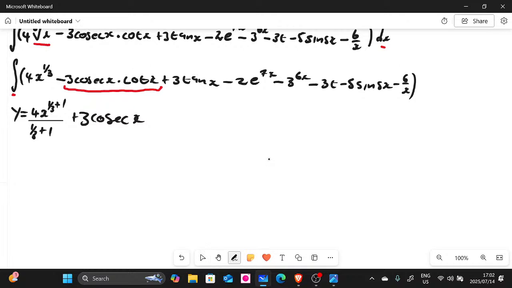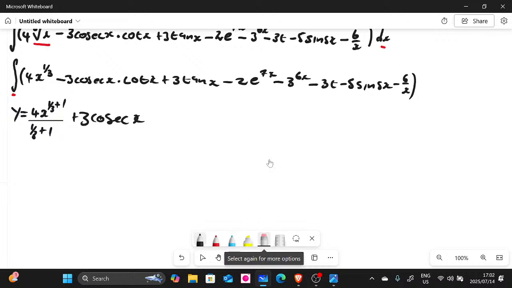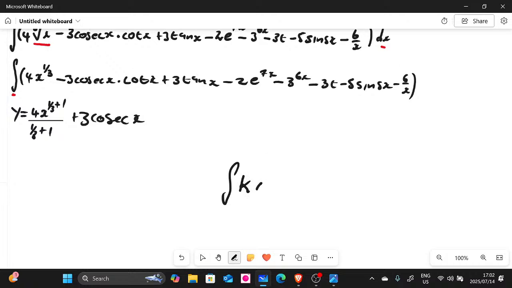So let's look at this one here. We have this term here. Let me erase this. We have the third term, which is 3 tan x, right? So what is the integral of 3 tan x? By the way, when you integrate the trigonometric ratios, you're going to have k, and then we have tan, and then n, the coefficient of x. So the integral of this is going to be k, and then what is the integral of tan? If you still remember, the integral of tan is natural log sec x.